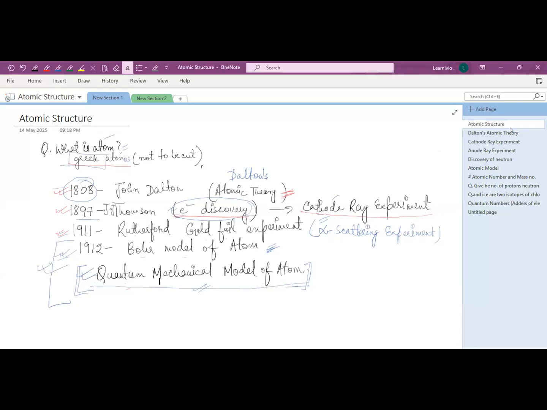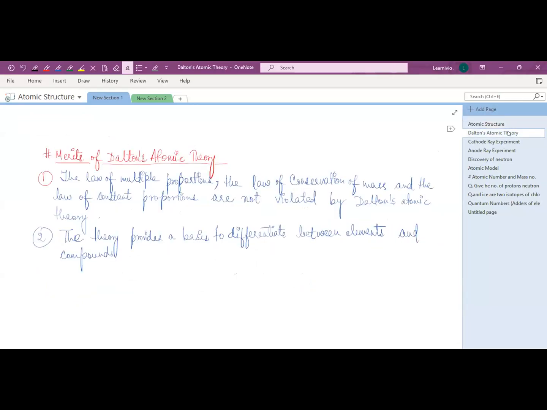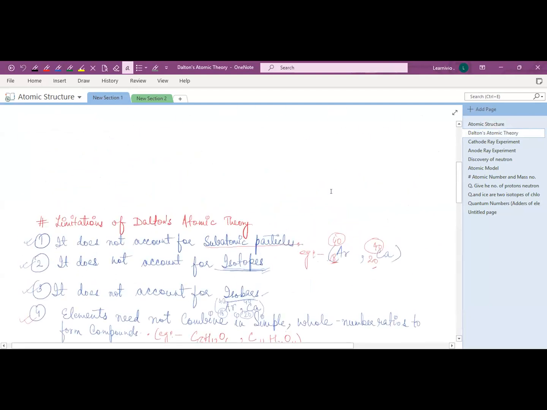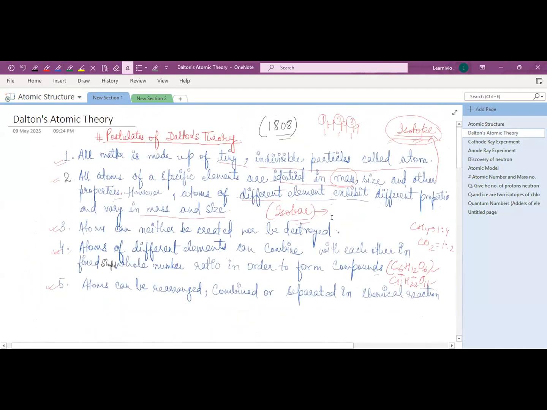So I'm starting with Dalton's atomic theory. There are five postulates given by Dalton, so let's see them one by one.